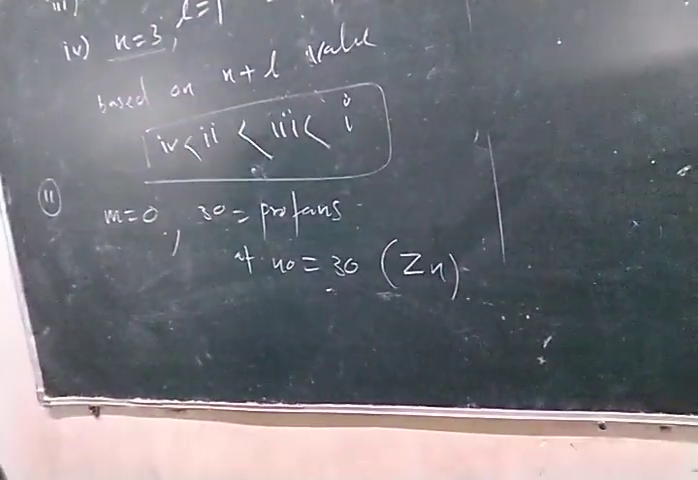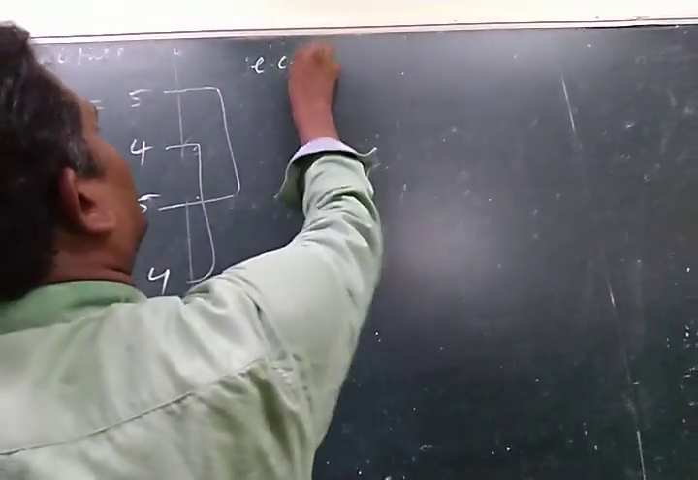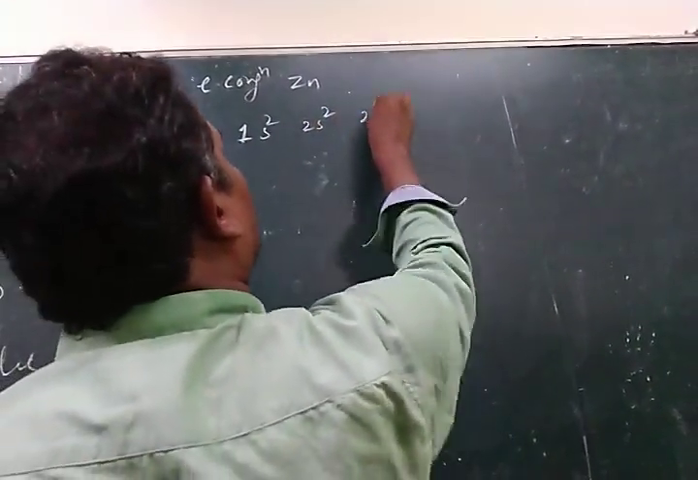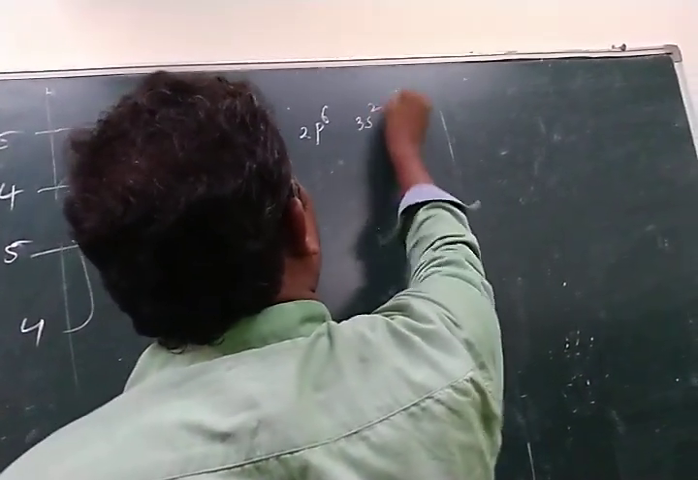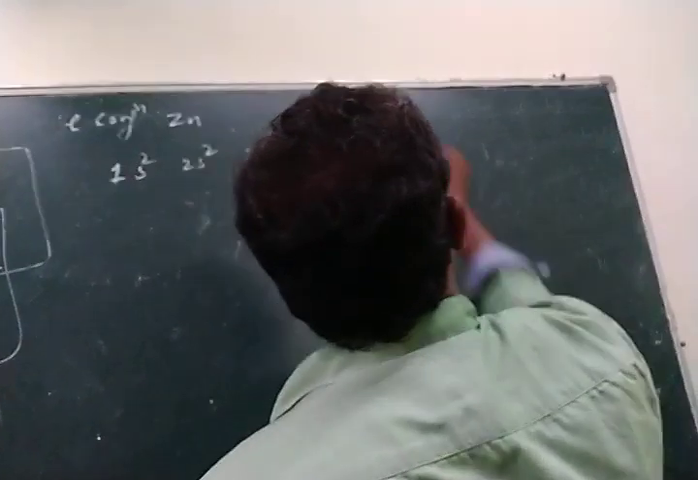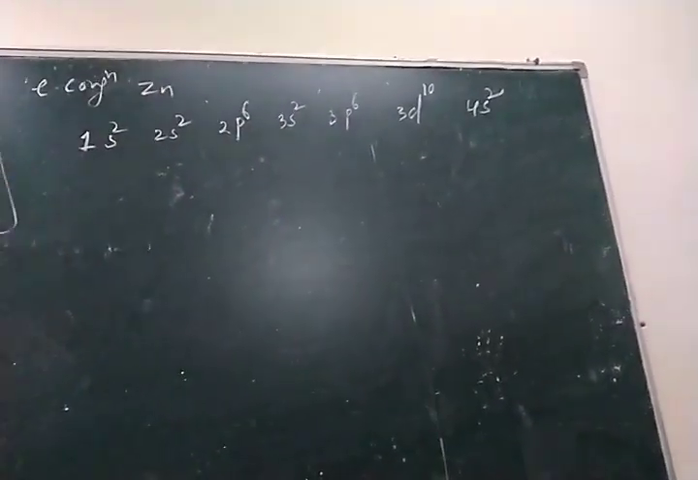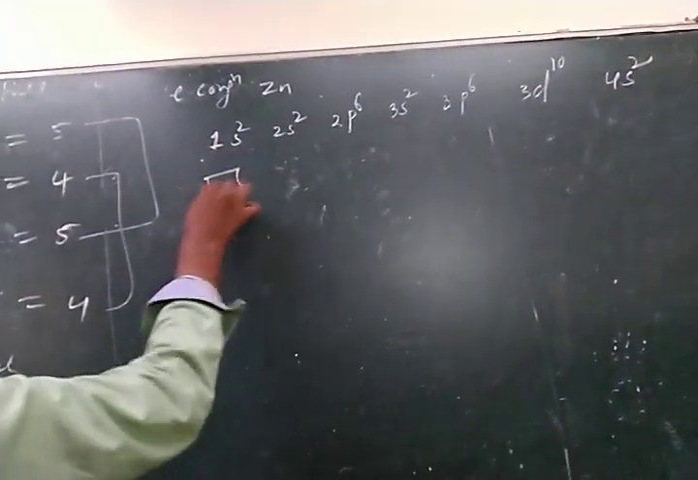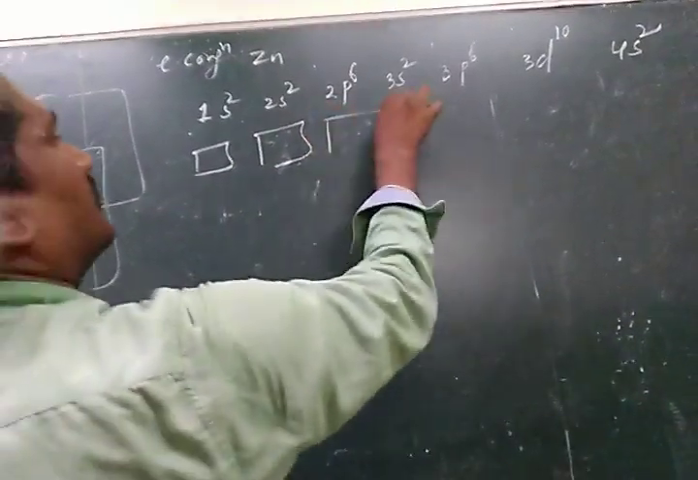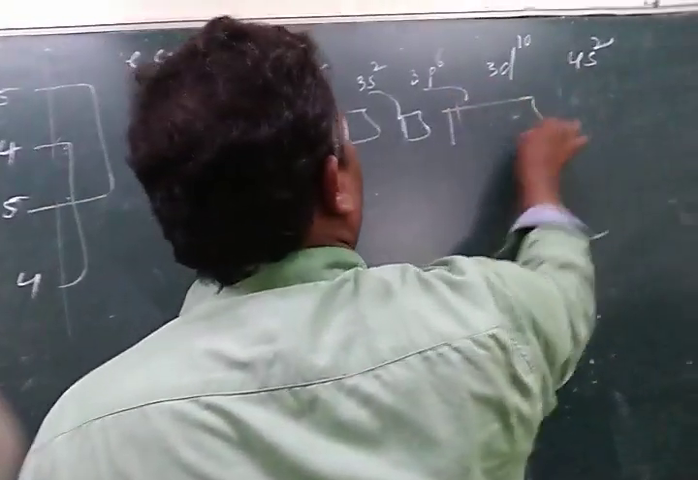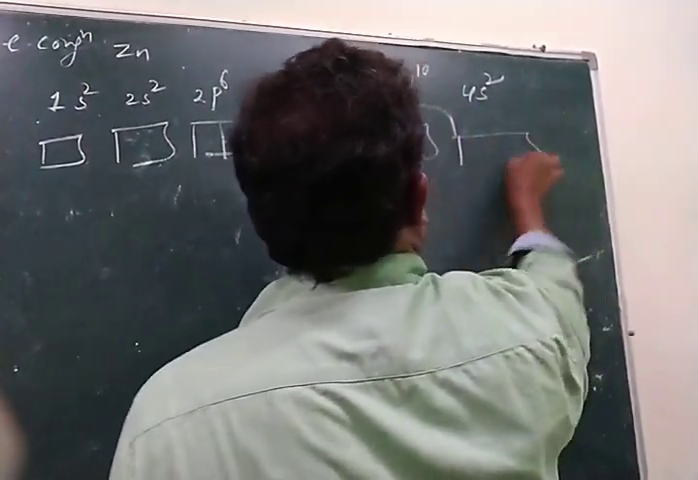We have to write the electronic configuration of the zinc atom. The electronic configuration of zinc: 1s2, 2s2, 2p6, 3s2, 3p6, 3d10, 4s2. This is the electronic configuration of zinc. So here there are 3 p orbitals, and the 3s, 3p and 3d orbitals, next to the 4s orbital.